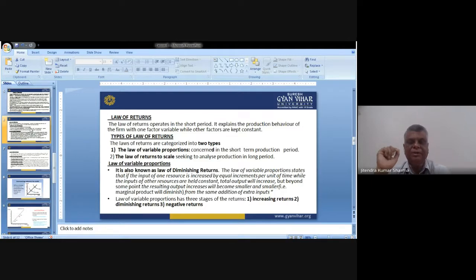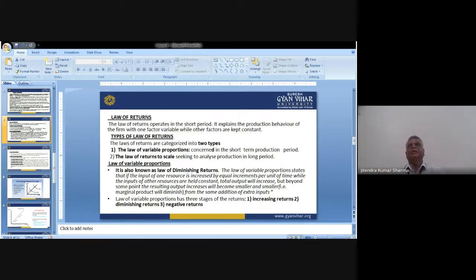The second category is where we consider the long-term period to analyze the economic activity. The law of variable proportions has three stages of return. Number one, increasing return, then diminishing return, and negative return.